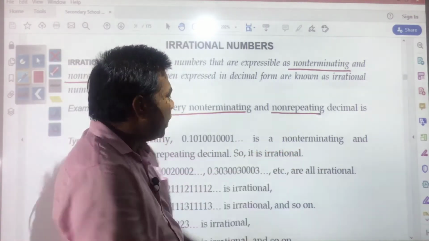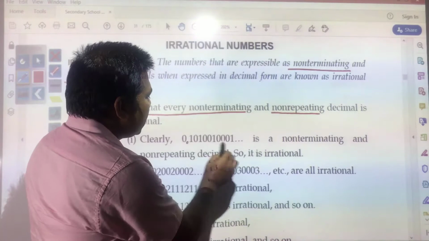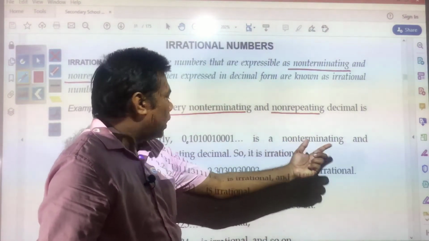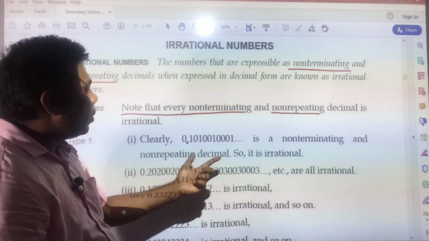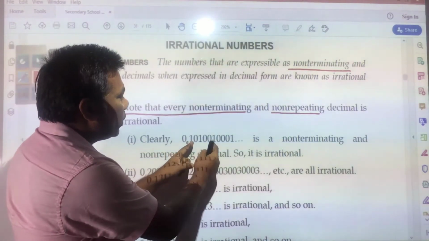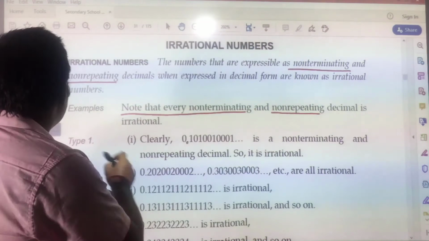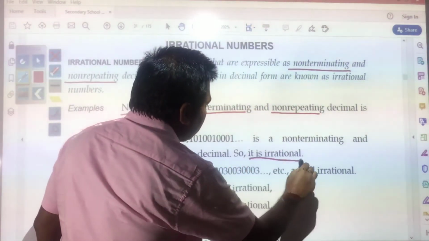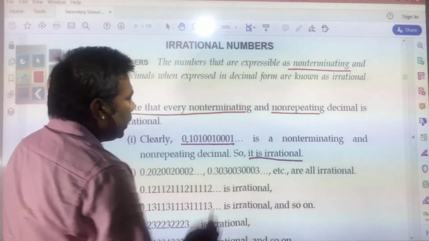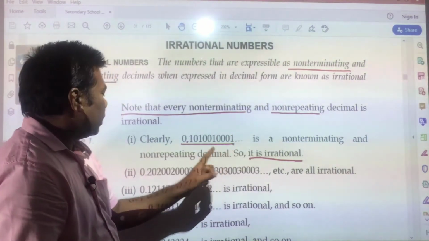It is non-terminating because after the decimal this number is not getting terminated, and non-repeating also because this block is not getting repeated. So, it is irrational. This is non-terminating and non-repeating.